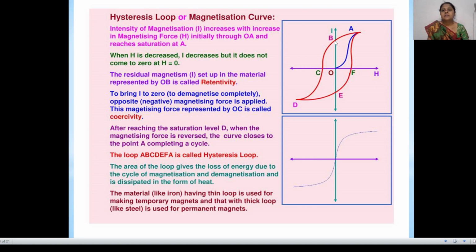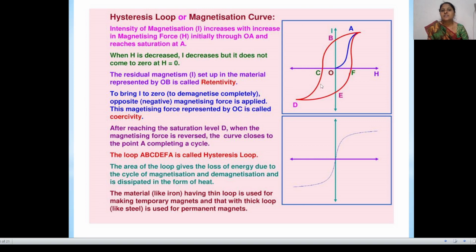This OB is called retentivity. To bring I to 0, OC is required, and OC is called coercivity. OB is called retentivity. Here OC is called coercivity.